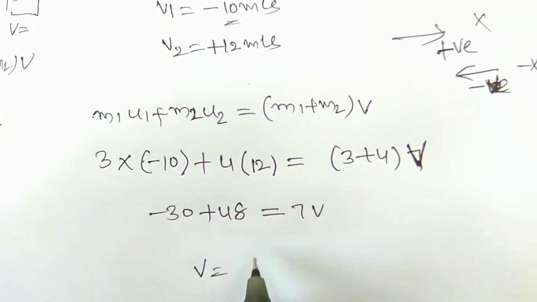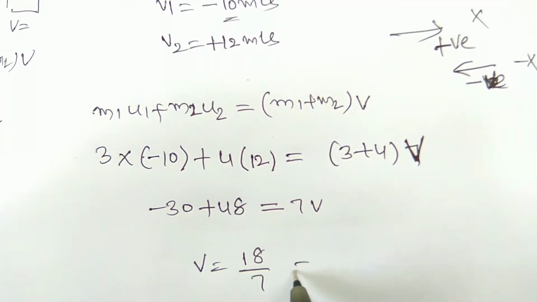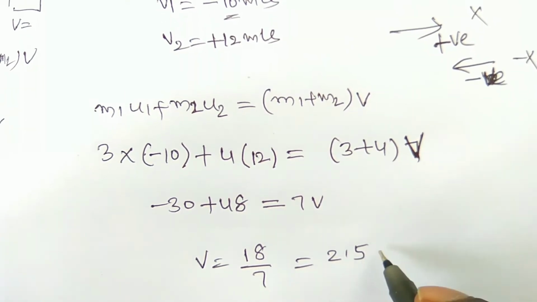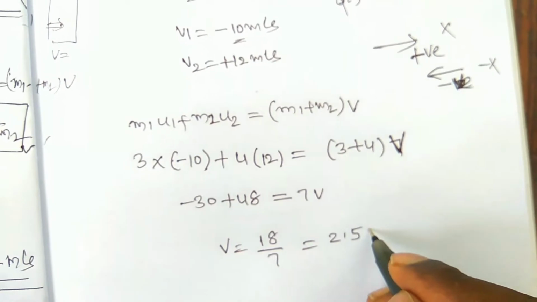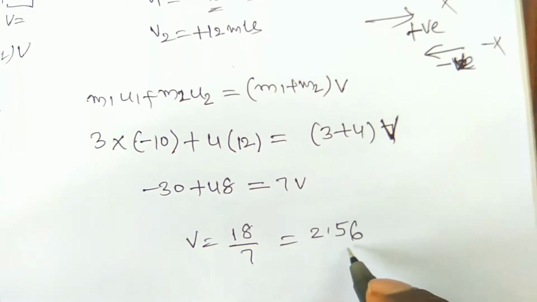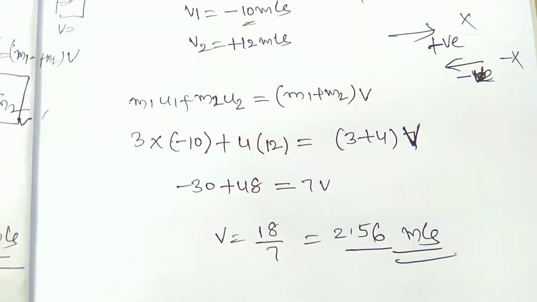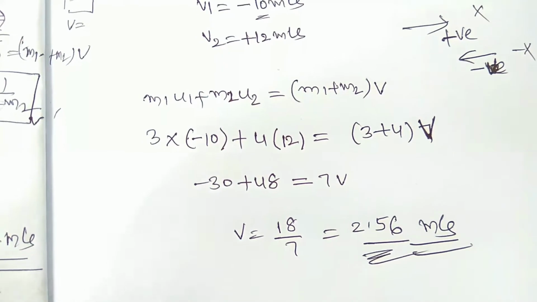v is equal to 18 by 7, it is nothing but 2.56 meter per second. So this is the final velocity after the inelastic collision of the two bodies. Both bodies are having the same velocity, right?